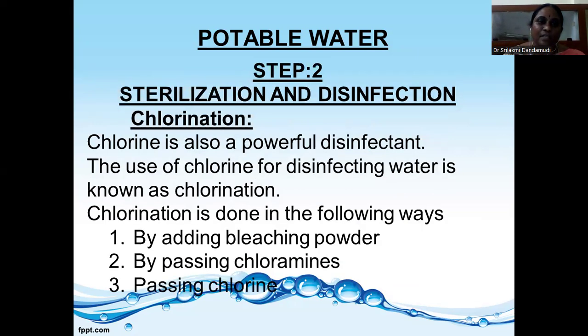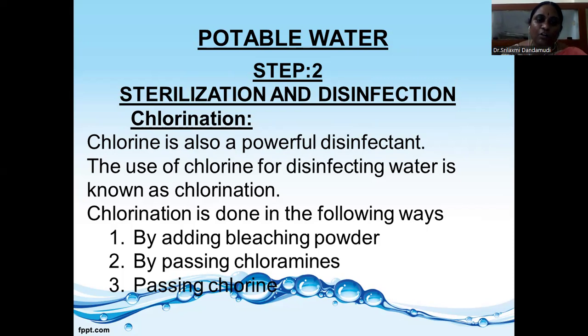The boiling method is where we just boil the water. It is not possible to use it for municipal water. This boiling process is used for small amounts of water only. The next one is chlorination. Chlorine is a powerful disinfectant. It is used as a disinfectant for the water.